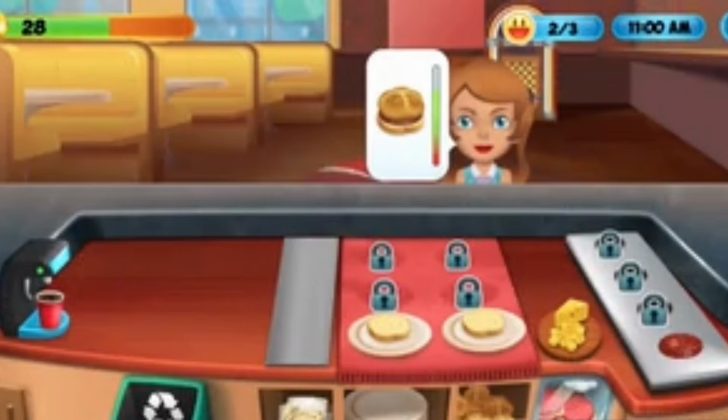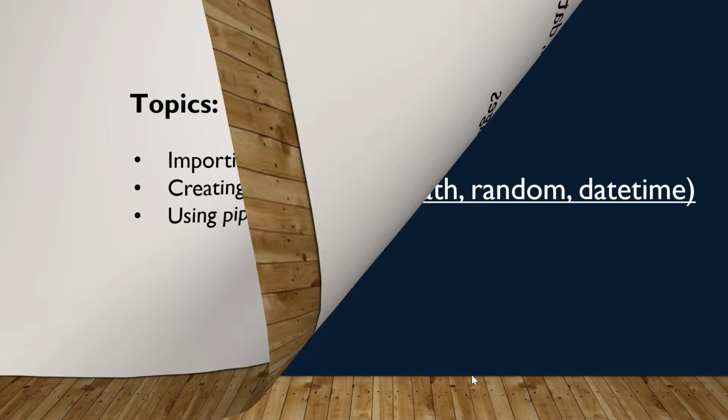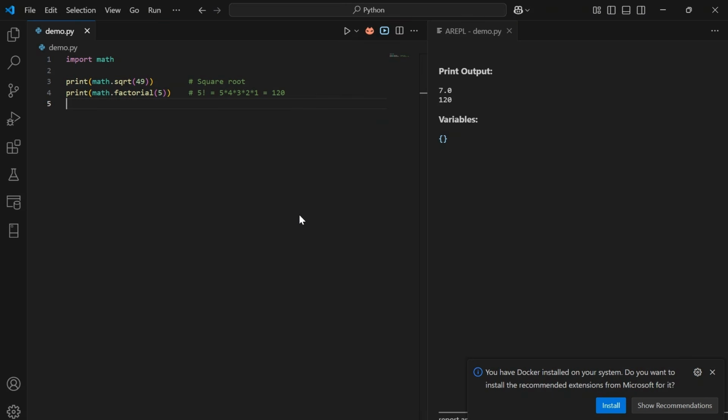Just like how restaurants reuse their menu and kitchen setup for every customer, Python lets you reuse code by keeping it in separate files called modules. You just need to import them and use them. First one, importing standard modules like math, random and datetime. Let's see this with an example. Python gives you a toolbox filled with powerful tools called modules. You just need to import and use those.